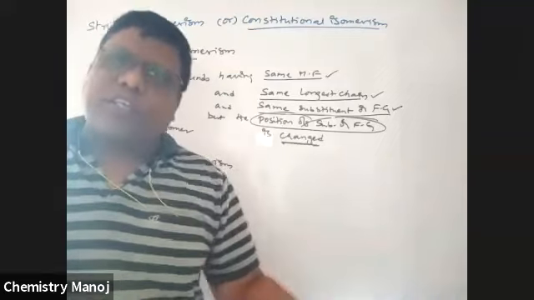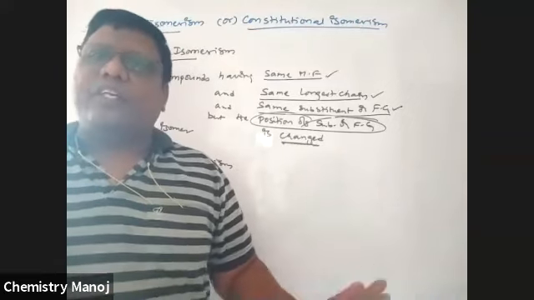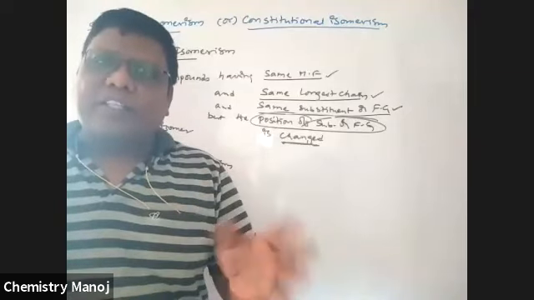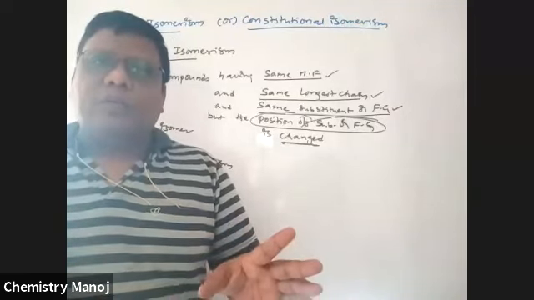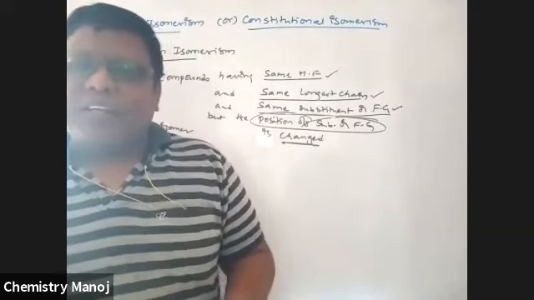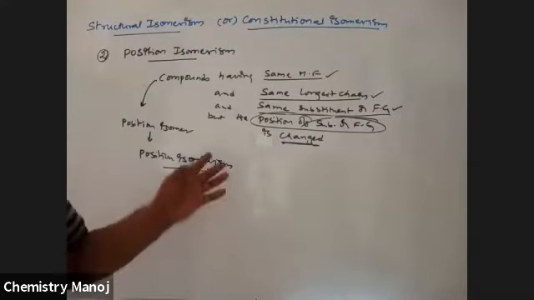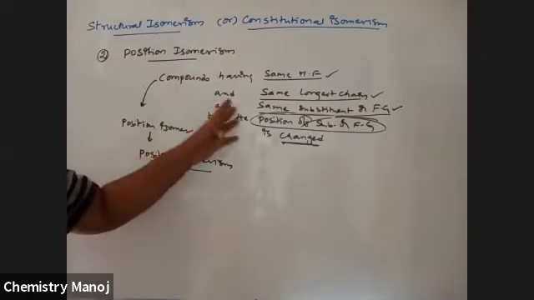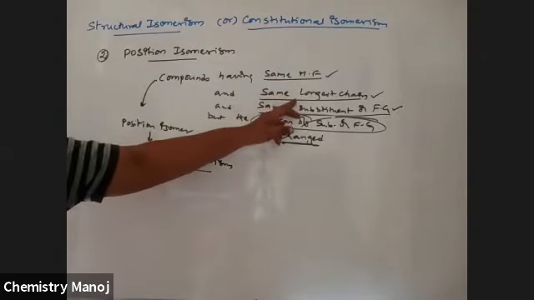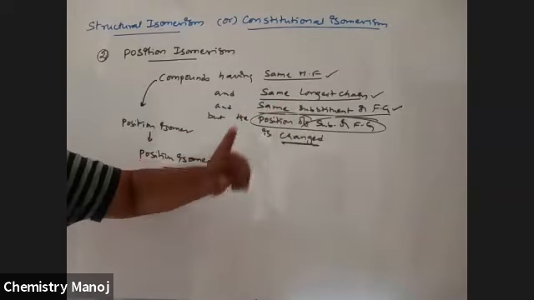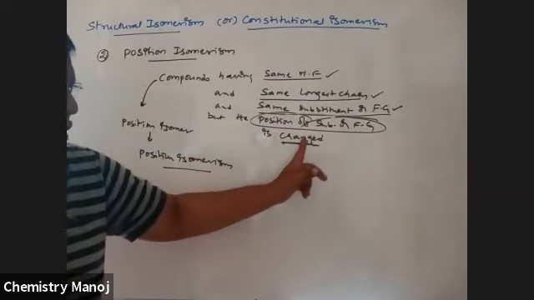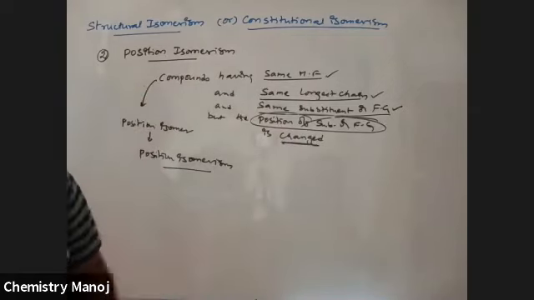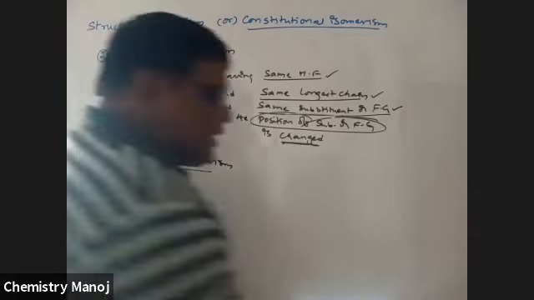If the functional group is changed, that is functional isomerism. Wherever both are changed, that is another type of case, so depending on the situation we will take it. So these are the conditions: same molecular formula, same longest chain, same substituent or functional group, but the position of the substituent or functional group is changed. That phenomenon is called position isomerism, and the compounds are called position isomers. See here, what are the examples for this one?